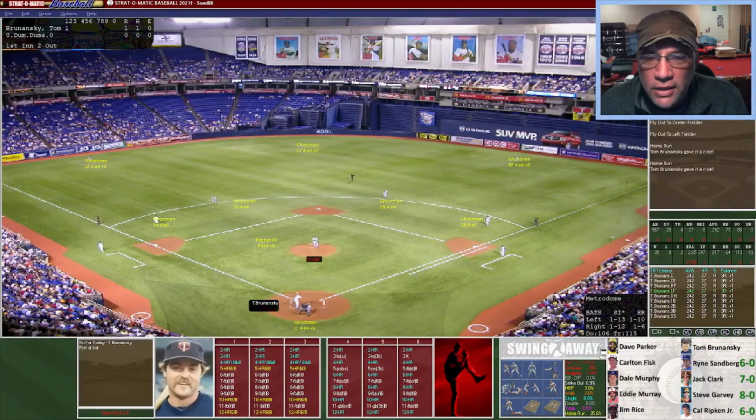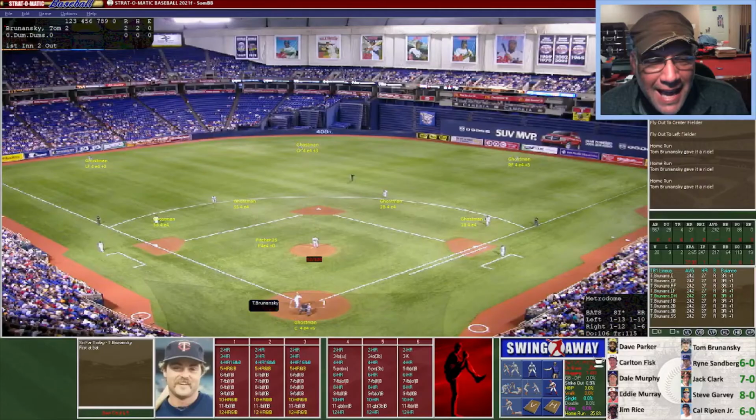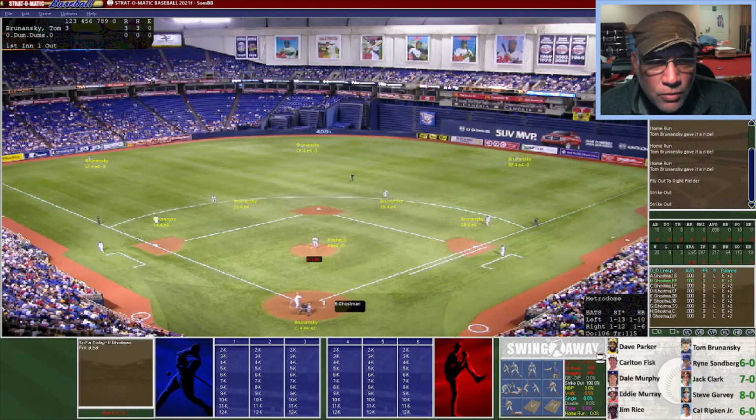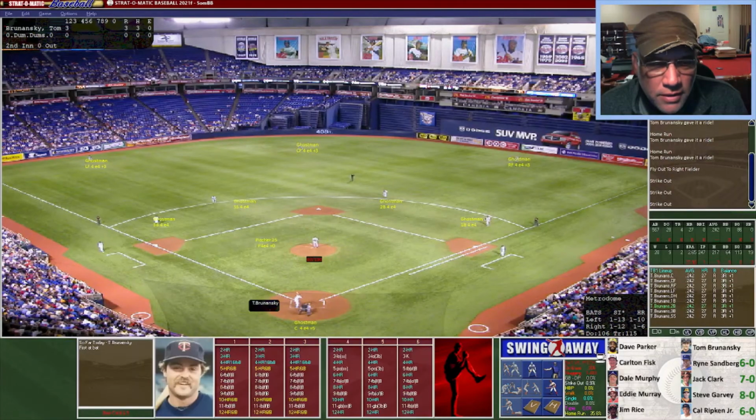And now here's the pitch. It's going to be a fly ball to left center field. That one's going to be out of here. Number 2 for Brunanski. And now the Minnesota Twins slugger is going to pull one down the line. Will it stay fair? And it will. That will be his 3rd home run, 3 in a row for Brunanski. Now it's going to go opposite field, but that one does not look like it's far enough. So that will be an out, but 3 home runs in a row gets him quickly on the board and